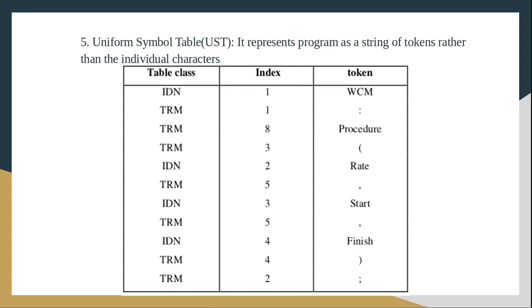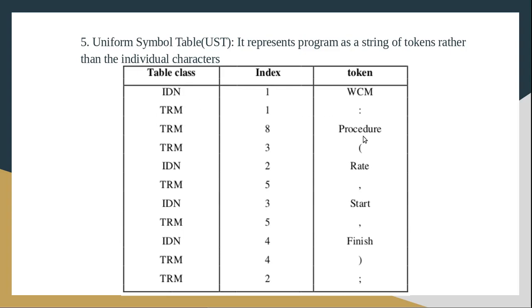When I gave this statement as input to the lexical analyzer, the output was ID1 equal to ID2 plus ID3 star 60. The entire statement has been converted into a stream of tokens. In order to generate this stream of tokens representation of the source program, we use the uniform symbol table.